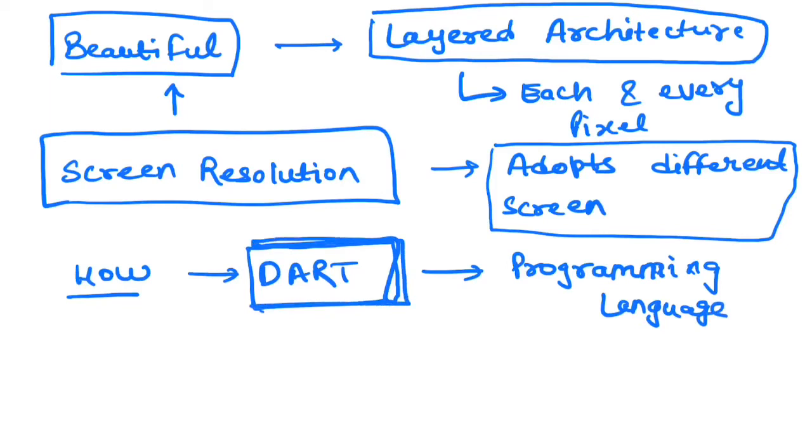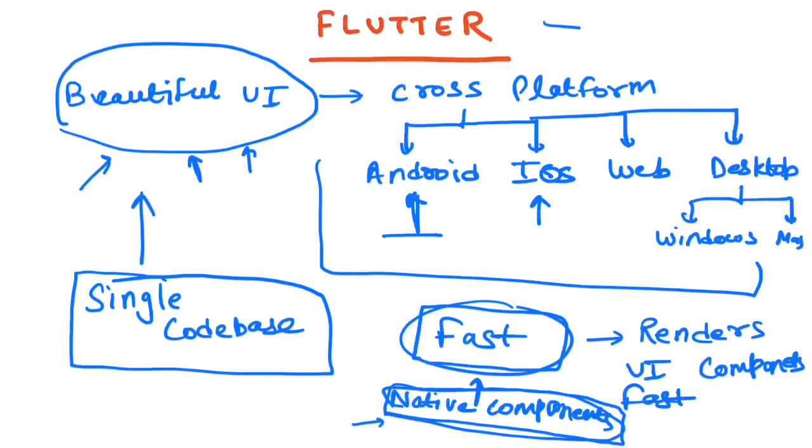This single programming language is all you have to learn to deploy your application across multiple platforms. You don't need to learn platform-specific programming languages. Like I was saying, Android may use Java, iOS may use Swift or Objective-C. So you don't need to learn each and every technology.